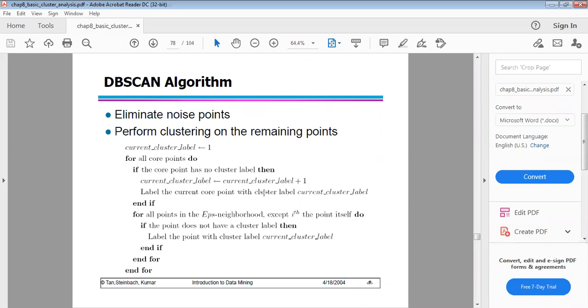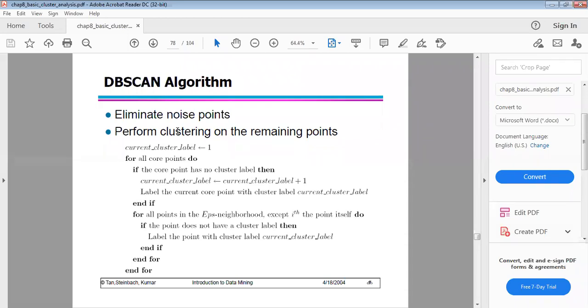Then, for all core points, do: if the core point has no cluster label, then the current cluster label is assigned the current cluster label plus 1. Label the current core point with the current cluster label. If the condition is true, then the two statements are executed. Otherwise, you perform this for all core points.